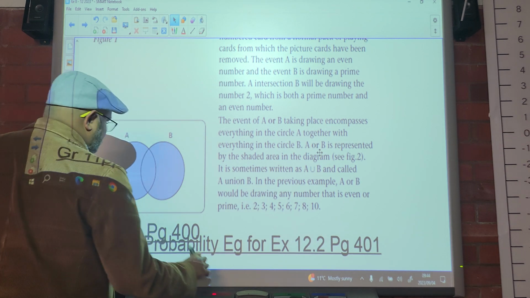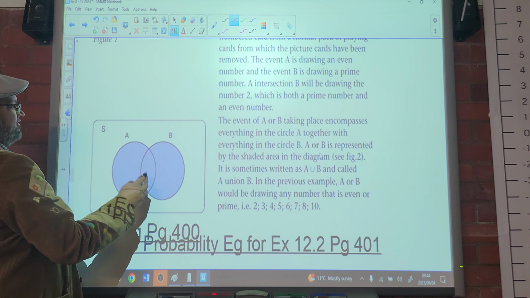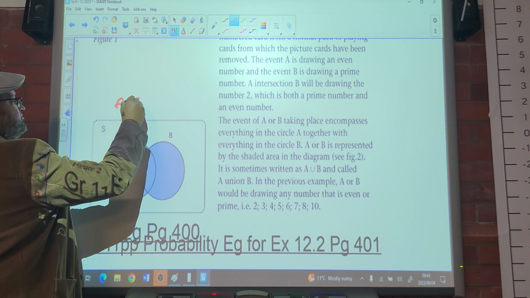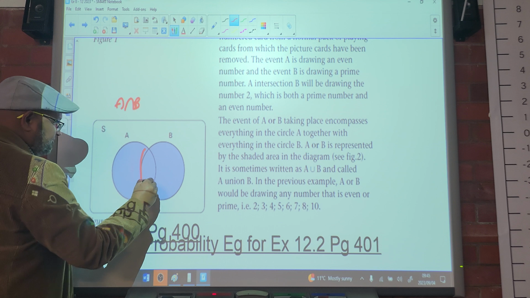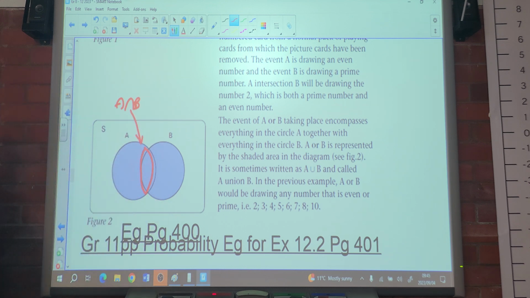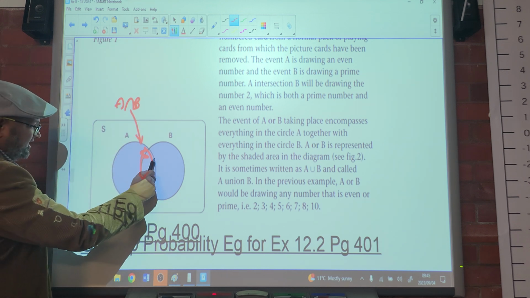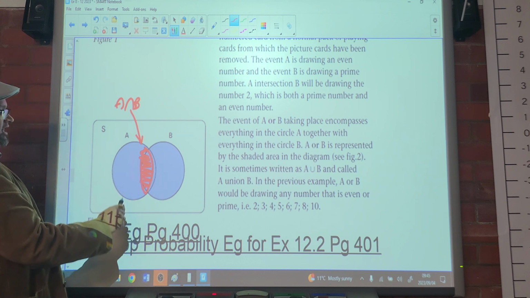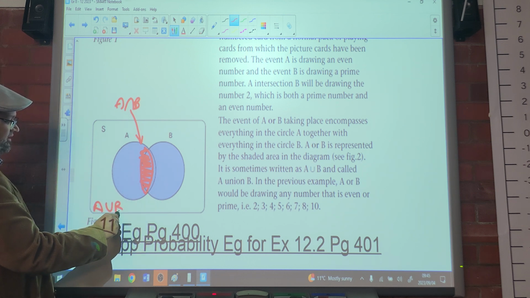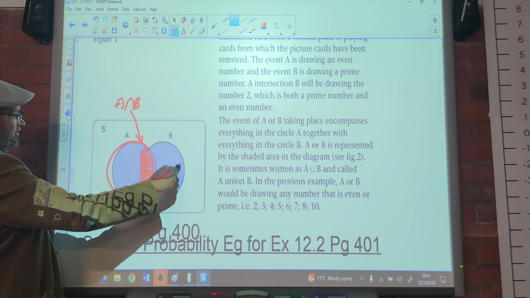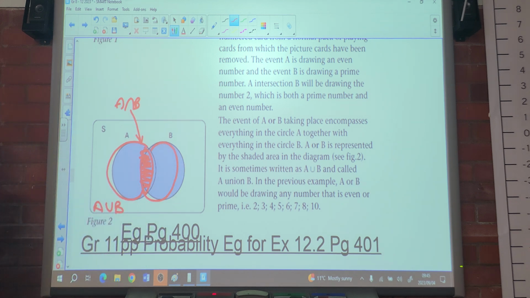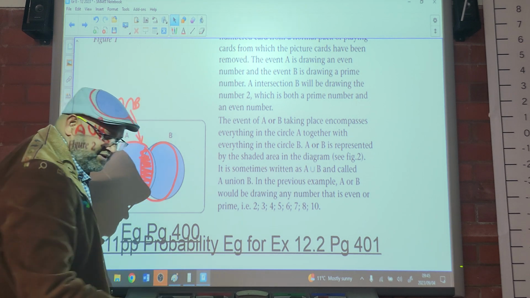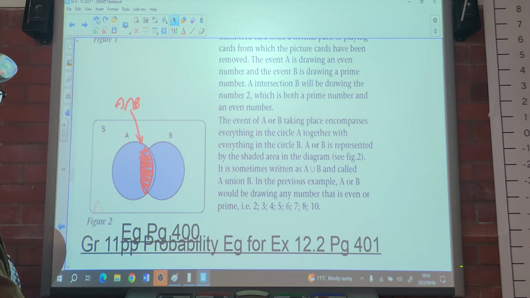If it says A intersection B, then it's only this part here. You understand? If it says A union B, then it's going to be all of that. So union is everything, and includes where it overlaps. You guys okay with that? Just stop me when I'm moving too fast if you don't understand.